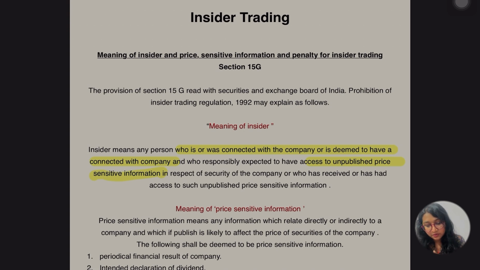Before starting this chapter, let me tell you there was one specific question asked from this chapter in the previous attempt, in the June 2024 CMA final exams. So yes, what is the meaning of insider trading? This is important, as I told you. So we are going into this chapter now.